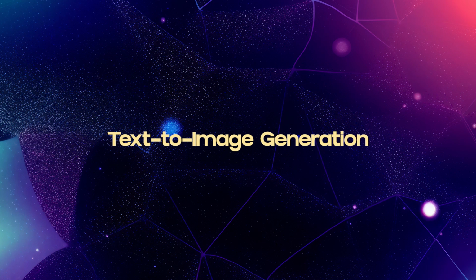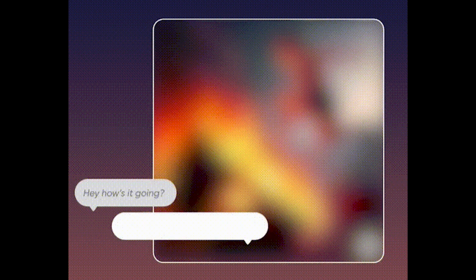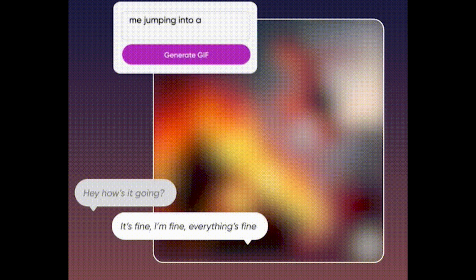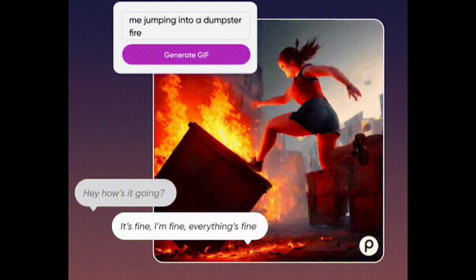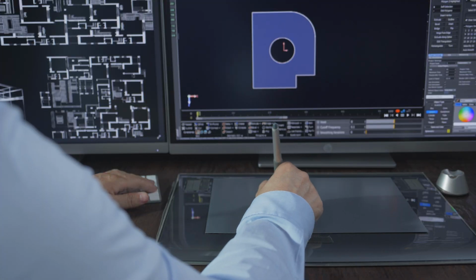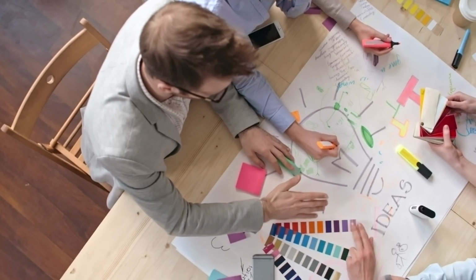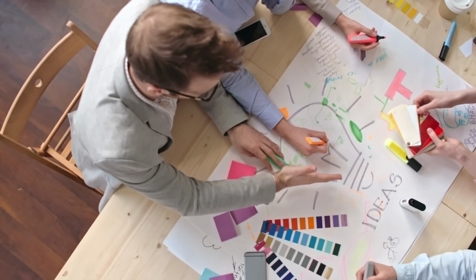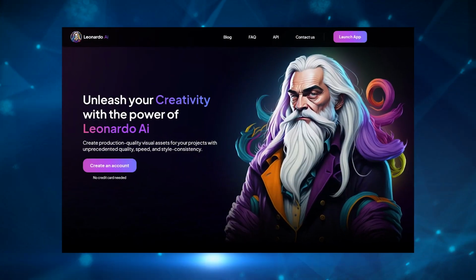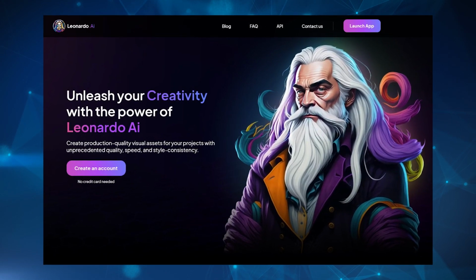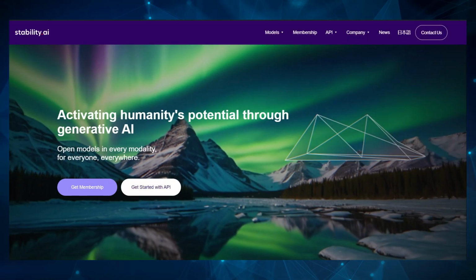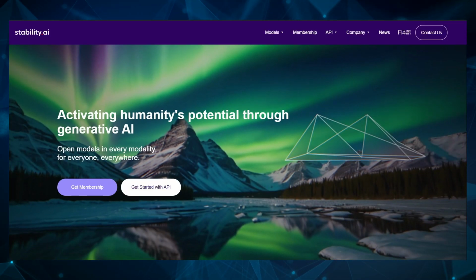Then there is text-to-image generation. Text-to-image generation, as the name implies, is literally typing in a few words and getting an output of an image. This is serving to be quite useful for creating visuals that we might otherwise not have been able to create before. Right now, it's quite useful for content creators, designers, marketers, and anyone needing visual content based on text-rich descriptions. Some suggested tools are DALL-E, Midjourney, Leonardo.ai, Stable Diffusion, and I also cover this in another video for top image generators.